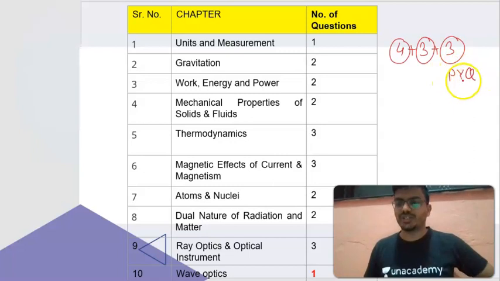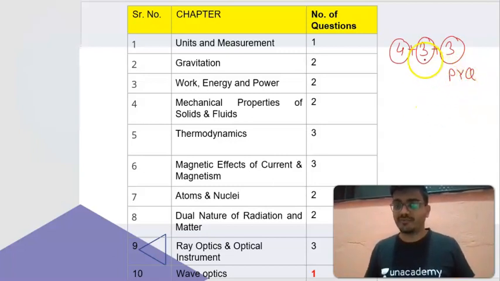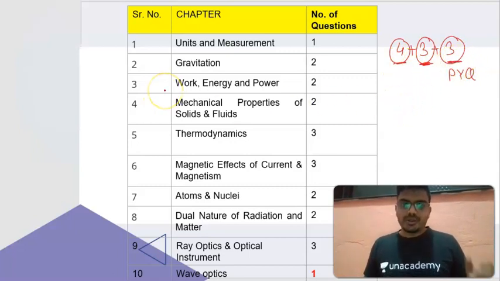previous year questions. If I can cover the previous year questions in 2 lectures, then I will be covering more and more questions in these 3 poll sessions. So this can be the scene, that is 4 for the theory, 3 for the poll session, and 3 for the previous year questions and rapid fire question answers, you can say. So this is the bifurcation for the class 11th.